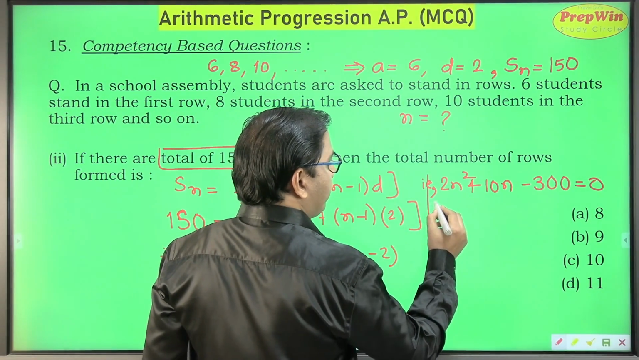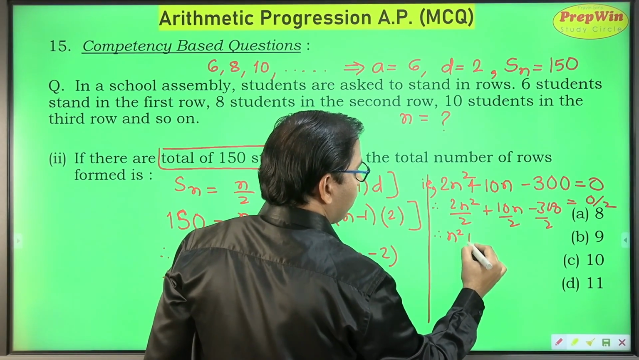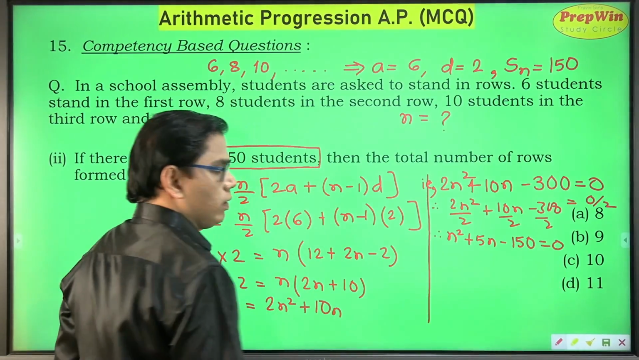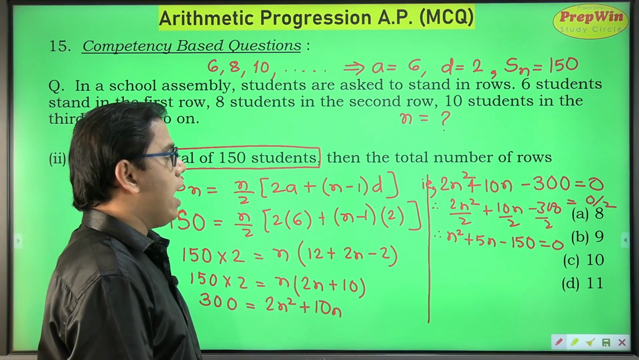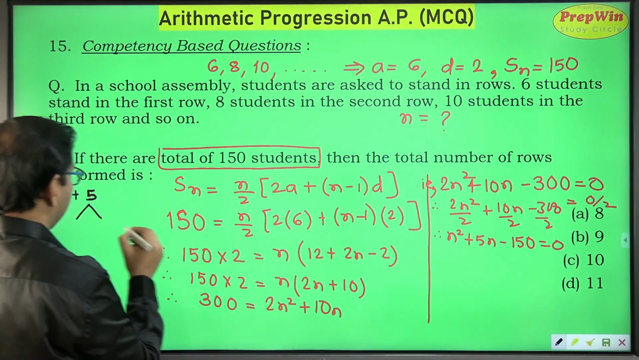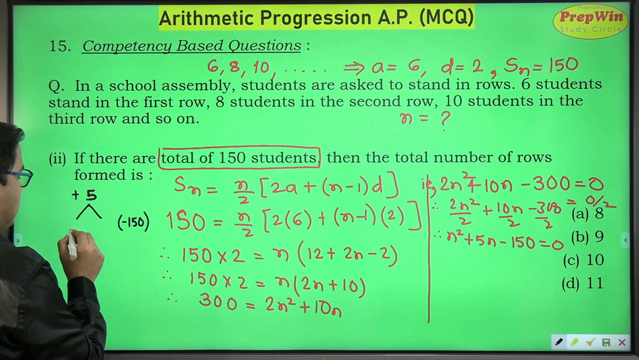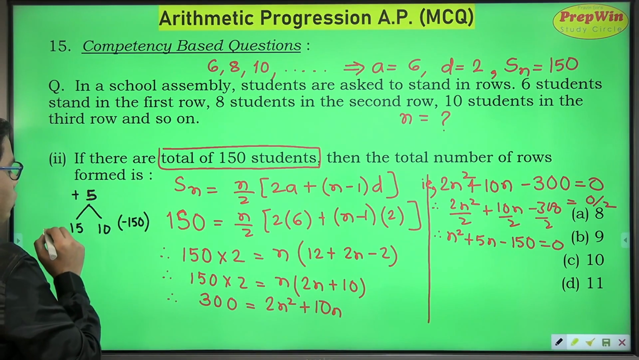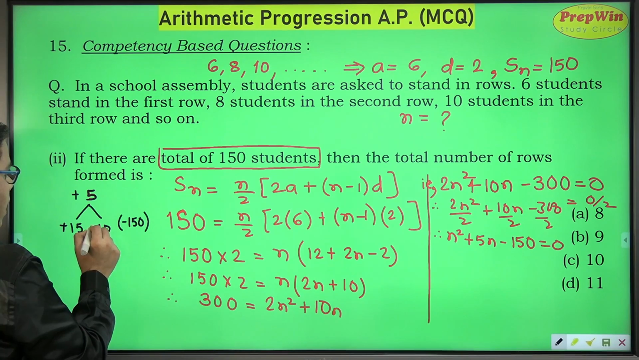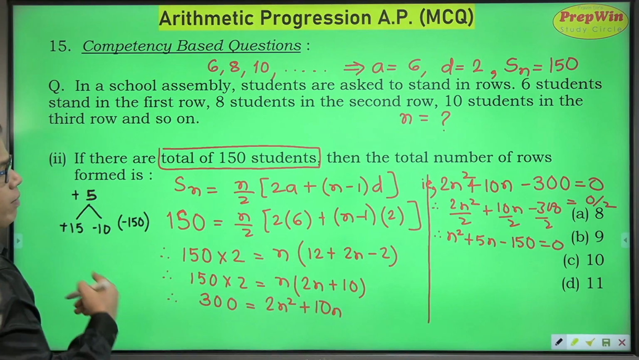Each term is divisible by 2. So if I divide each term by 2, I get n square plus 5n minus 150 is equal to 0. Now this is a very easy quadratic equation. I want two numbers which on adding give plus 5 and on multiplication give minus 150. So which are those two numbers? Those numbers are 15 and 10. Where should the plus and minus signs go? Plus 5, so plus is here and minus will come here. All this you learn in a chapter called quadratic equations. So these are my factors.